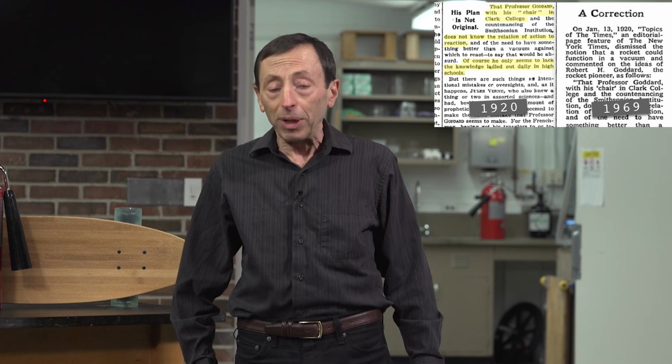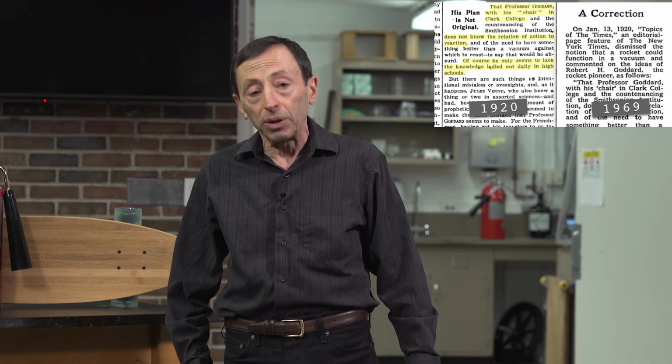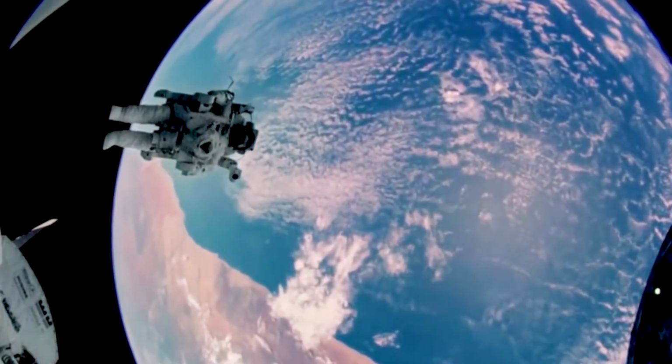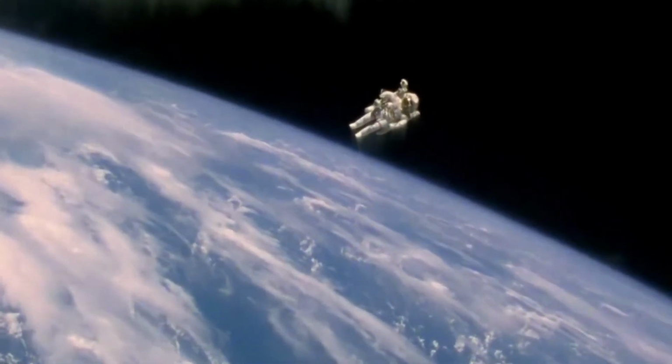You can send a spaceship to the moon, and the spaceship can adjust its direction or speed by firing small rockets attached to it. Also, astronauts can use a portable rocket pack attached to their backs to maneuver outside a spacecraft. So what gives? How does a rocket move in space? How does it begin to move? How does it change its speed or its direction? What is the correct explanation for why the skateboarder holding a fire extinguisher is able to move?